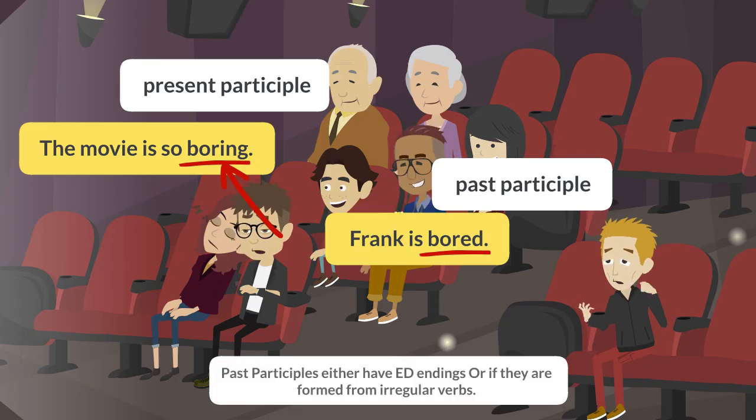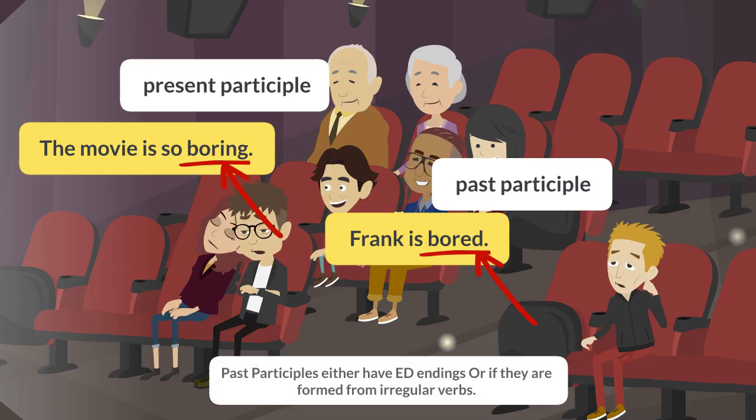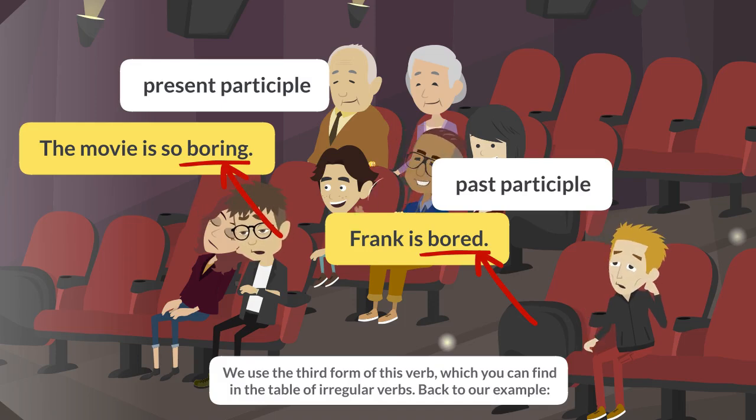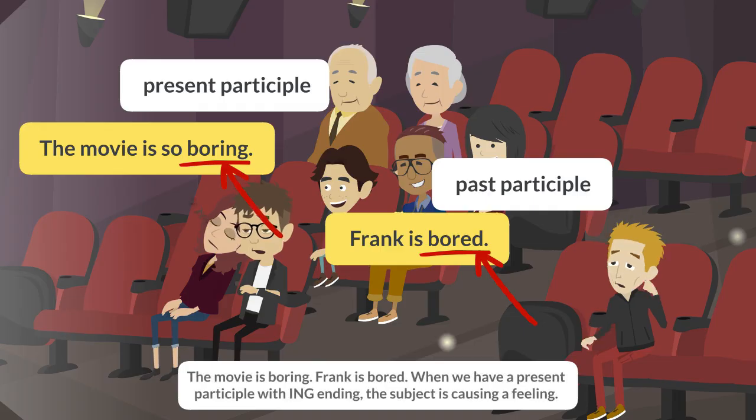Past participles either have -ed endings or, if they are formed from irregular verbs, we use the third form of the verb, which you can find in the table of irregular verbs. Back to our example, the movie is boring.